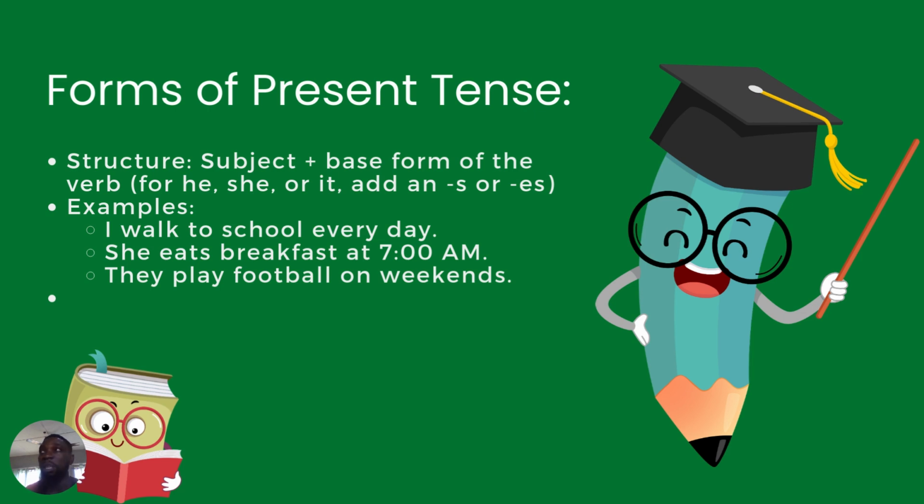For example: I walk to school every day. I is the subject, while walk serves as the base form of the verb, and to school every day is the predicate and other parts of the sentence.